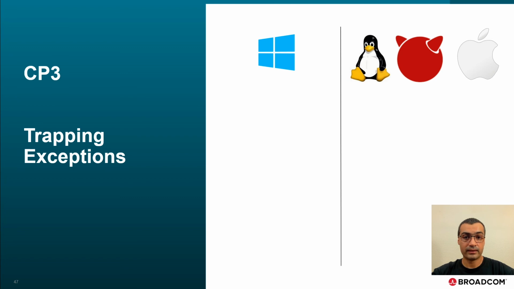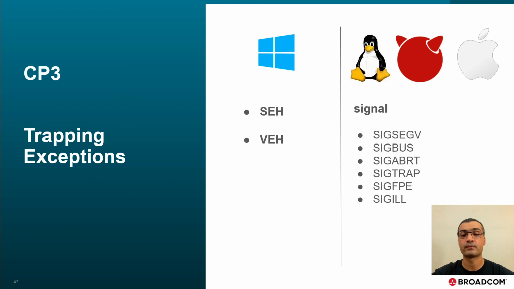While our binary is greatly restricted, it can still crash, divide by 0, or use an unsupported opcode. To deal with that, we must trap certain exceptions. On Windows, we have the SEH and VEH options to do that. And on Unix-like systems, we have signals.